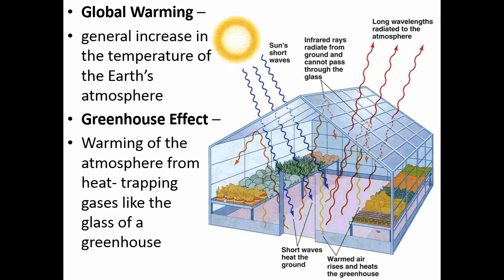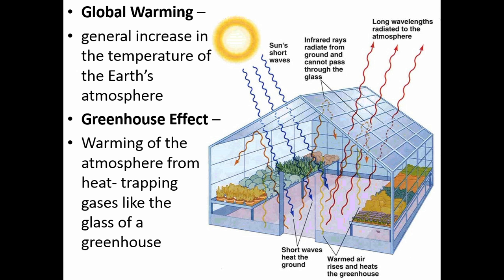And once they reach something that they can get absorbed into, like the ground or like vegetables or trees, they then re-radiate a longer wavelength, which has lower energy. So look at those long wavelengths coming back out of the earth. These longer wavelengths don't have as much energy, so it's really hard for them to get back through the greenhouse glass. So some of them end up staying inside the greenhouse, and that's why it's so warm inside a greenhouse. Some of them are able to escape, but because some of them get trapped, it raises the general temperature or the overall temperature of the area.